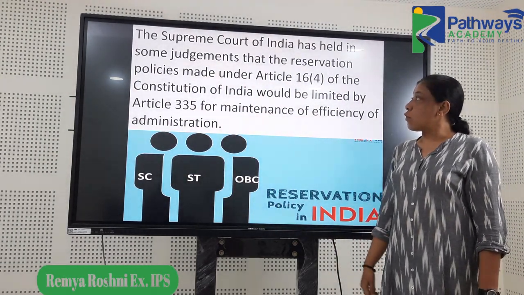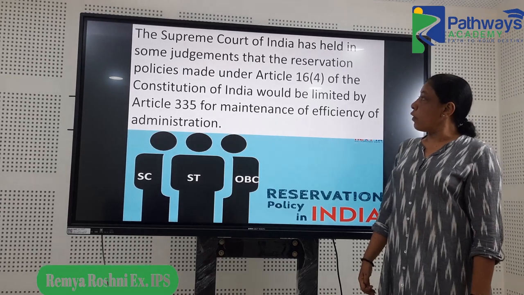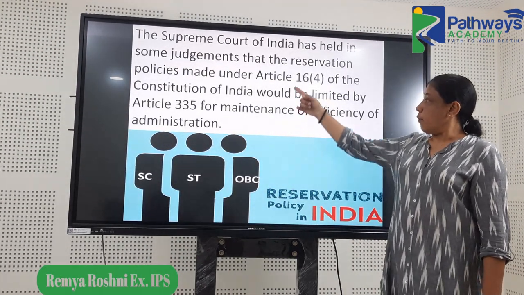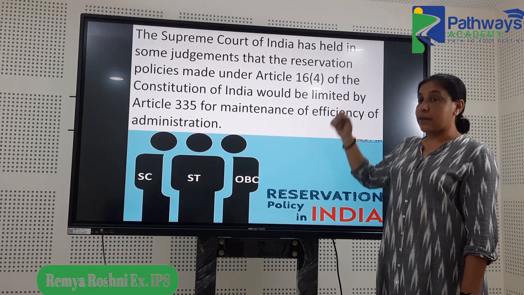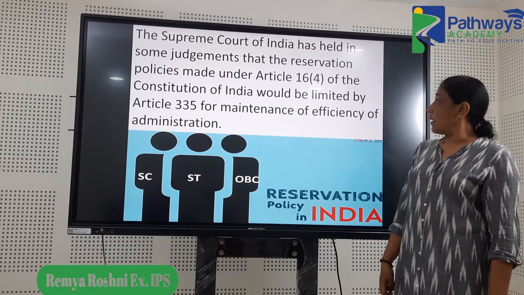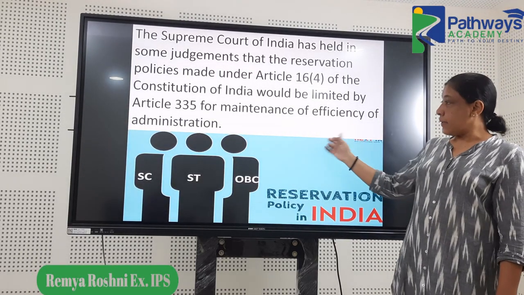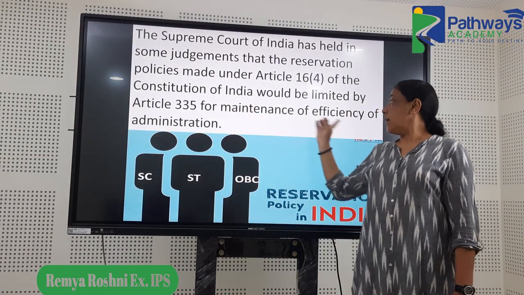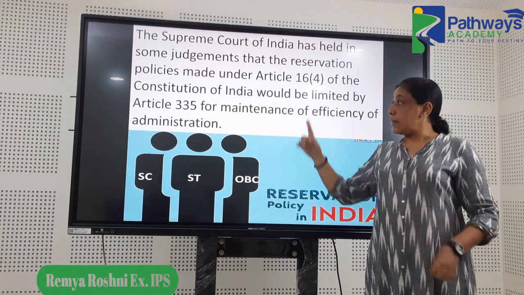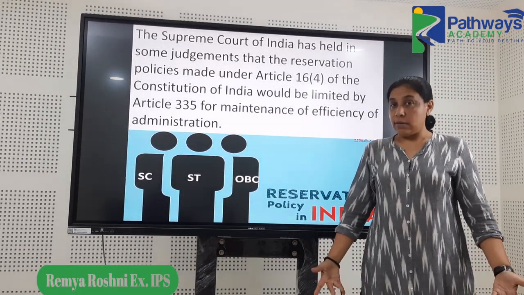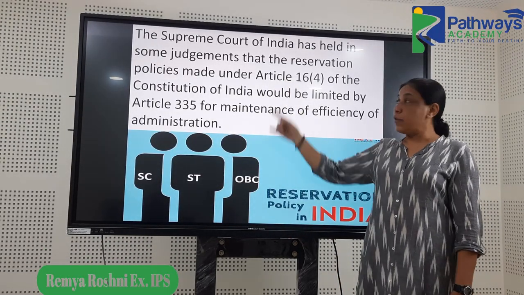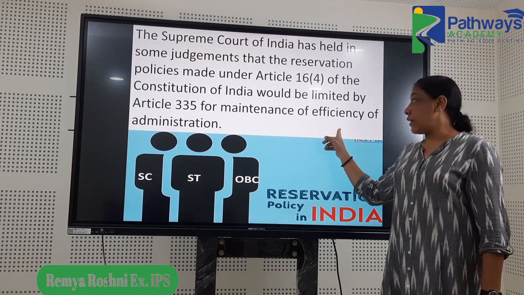Then there was this question on the Supreme Court of India from last year. It was about the policies made under Article 16(4), that gives the government the power to do the reservation and other kinds of things. Then Article 335, the maintenance of efficiency of administration. So the comparison, and how these two need to be considered when coming up with new legislations. That's the essence of that question.